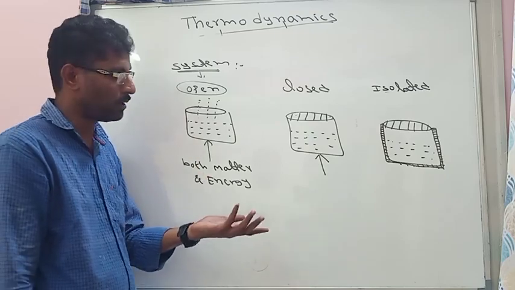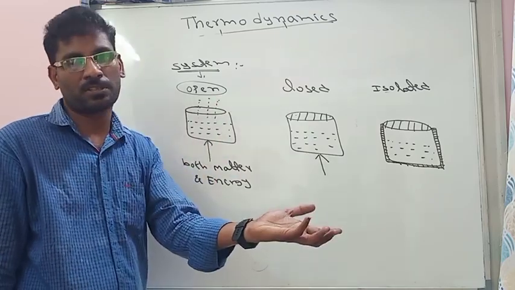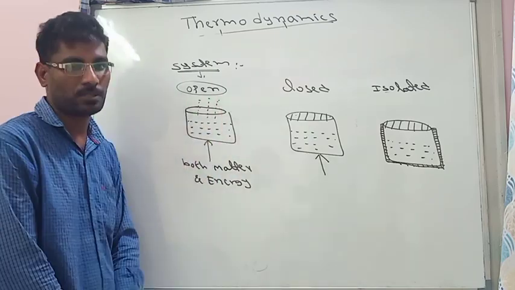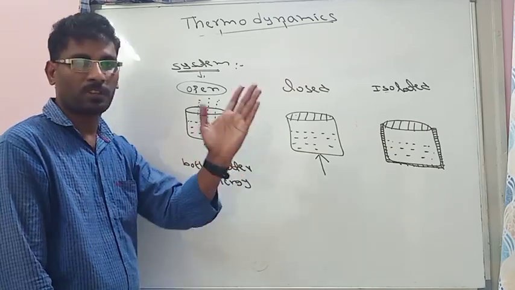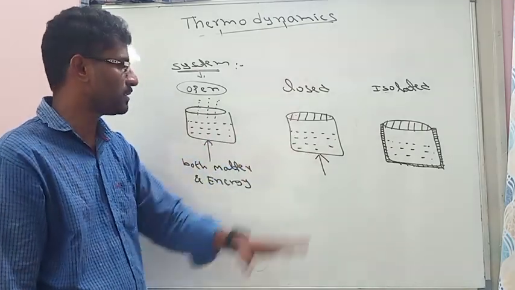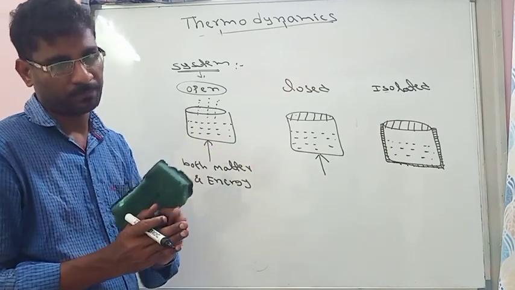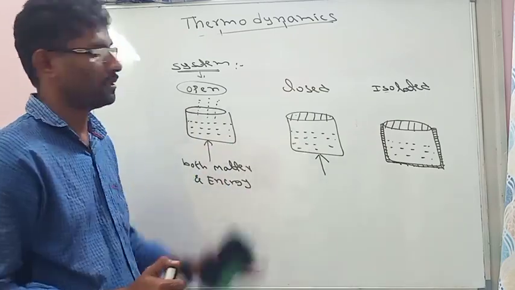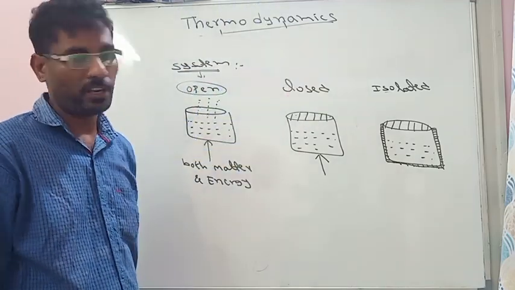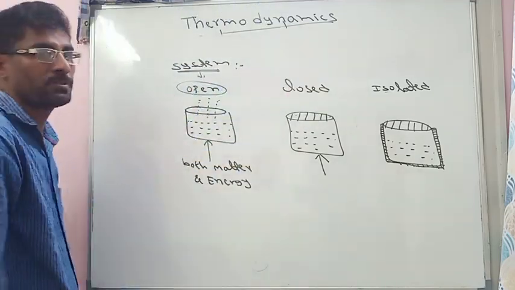The system, as I already told, is where we are observing change. Except for the system, the remaining total space is called the surrounding. So the exchange of energy between the surrounding and the system is what we call the study of thermodynamics. So these are the types of systems.